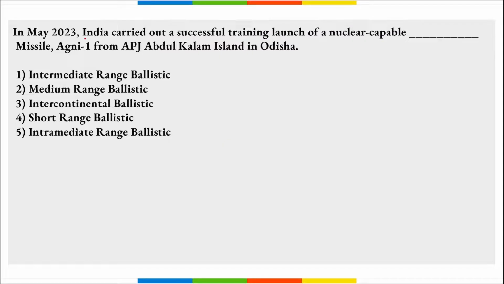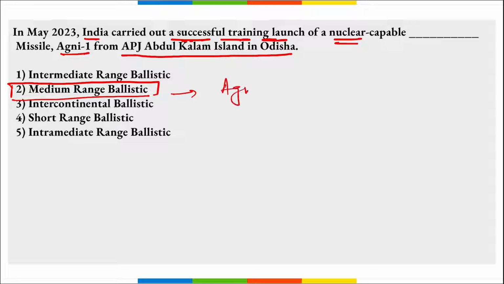Next. India carried out a successful training launch of a nuclear capable missile, Agni-1, from APJ Abdul Kalam Island in Odisha. So is this a medium range, intermediate range, intercontinental, or short range ballistic missile? So remember, this is a medium range ballistic missile, correct? That is Agni-1. The launch was carried out from APJ Abdul Kalam Island, that is in Odisha.